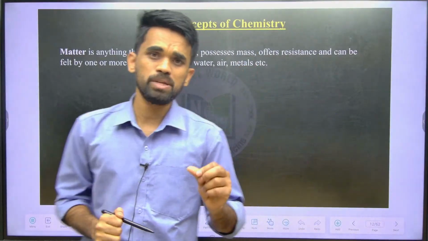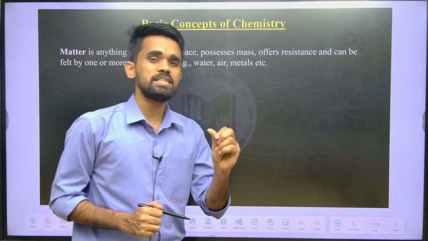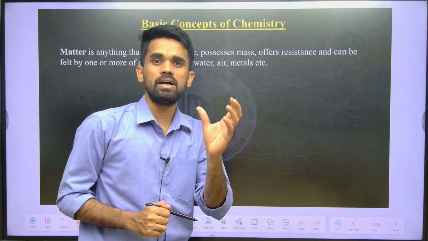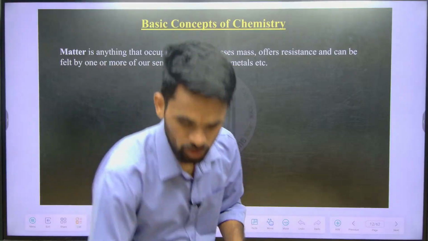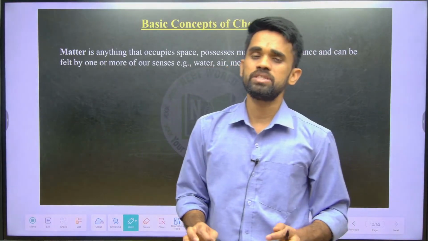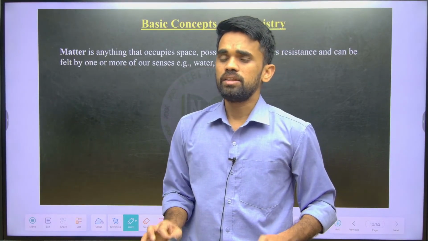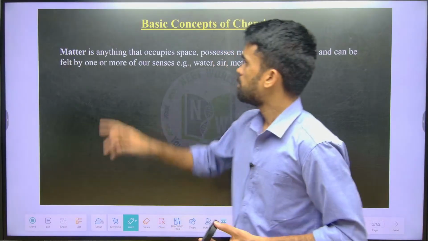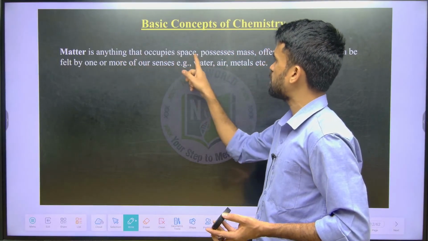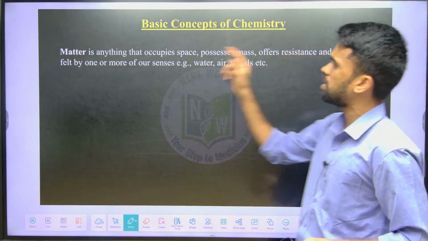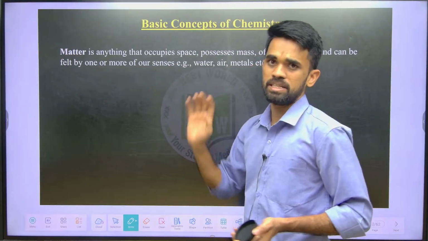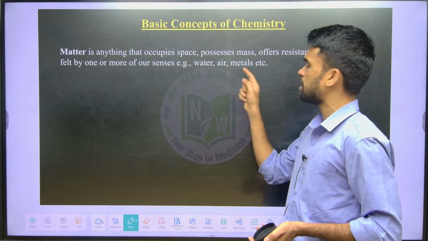When it comes to chemistry, the concept starts from a very basic thing, that is matter. So what do we mean by matter? In the universe, anything you see is considered as matter. Matter is anything that occupies space, possesses some mass, offers resistance and can be felt by one of our senses. Example: water, air, metals, anything.